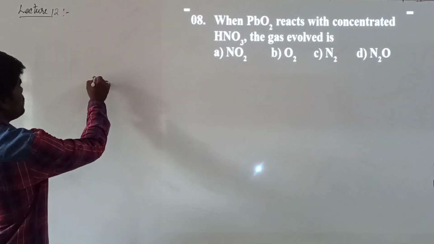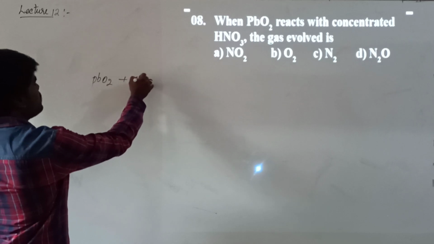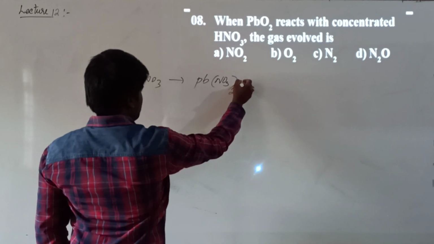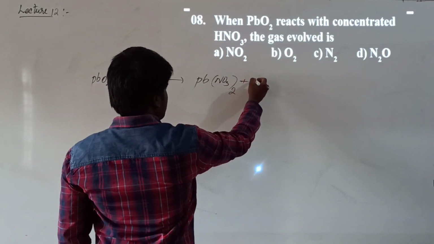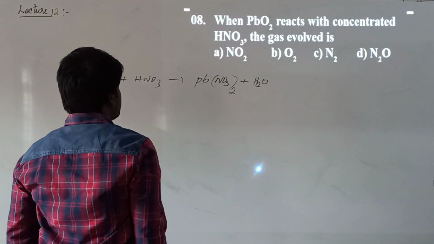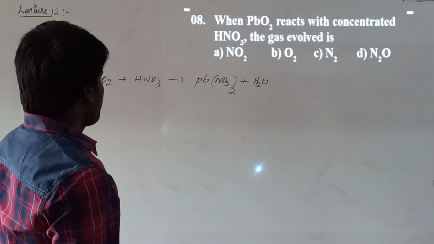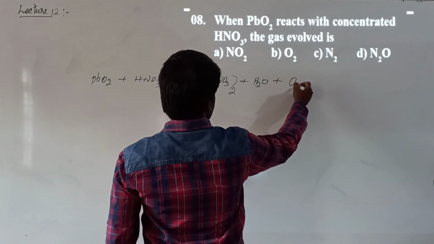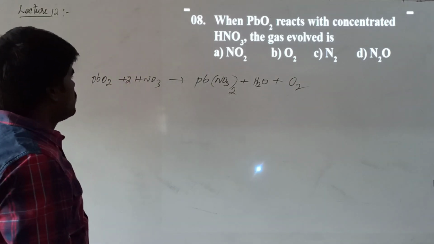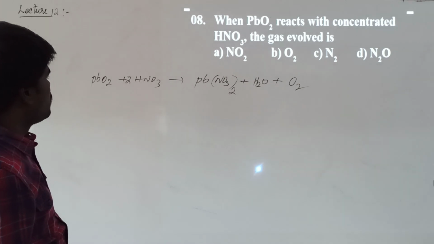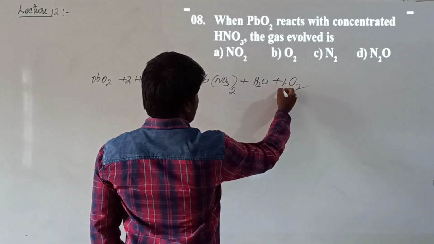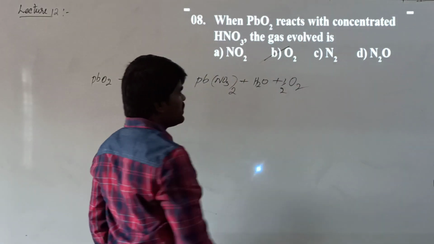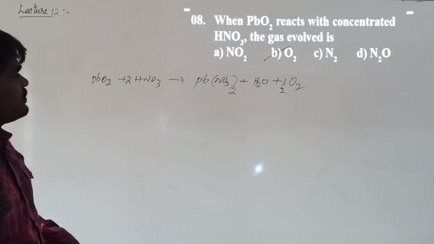Basically, when lead oxide is treated with HNO3, it forms Pb(NO3)2 plus H2O plus O2. Taking 2 moles, it will be half a mole of oxygen. So what will be evaporated? Oxygen gas will be evaporated. Option 2.